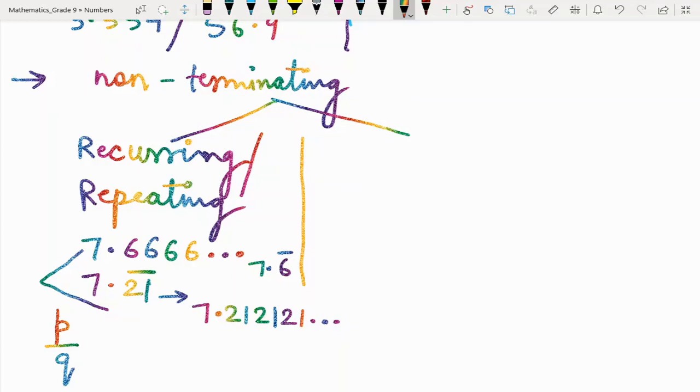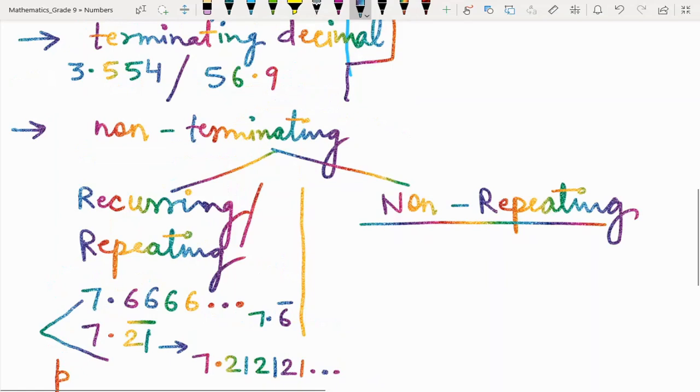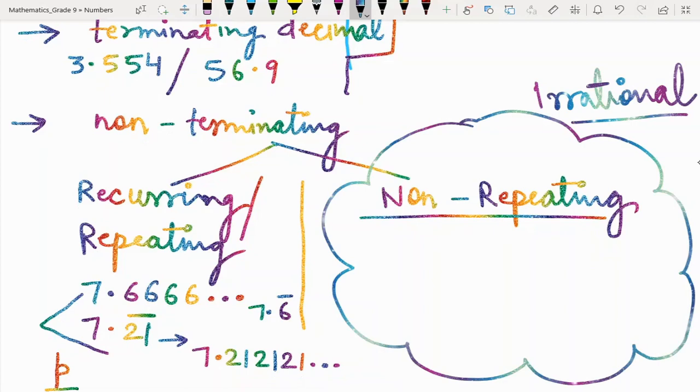Now what is left is just one category where we have non-terminating plus non-recurring. Non-recurring, or we can say non-repeating decimal expansions. Only this category is irrational numbers, where the number will be of the form, for example, I am taking 0.30300300 and so on.